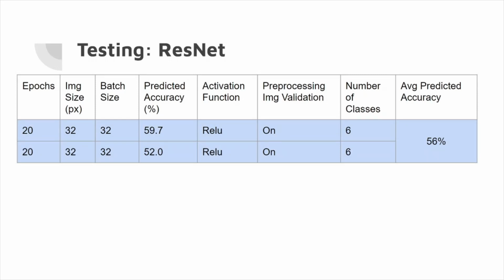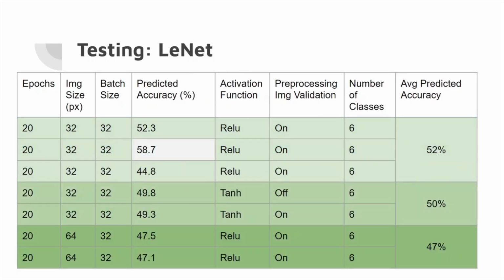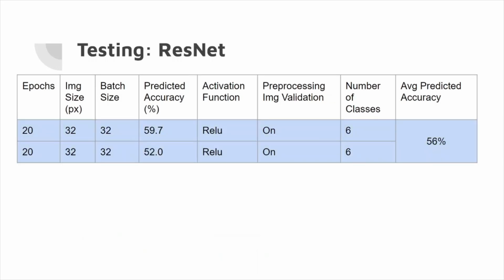For ResNet, again, compared to LeanNet, ResNet ended up being a bit better, which is what we were hoping for. If we go back and look at the best of LeanNet, we had about 52% for average accuracy, 58.7 at the very best. Going back down to ResNet, we get up to 59.7 for predicted accuracy and 56 for average. And this is what you would expect given how ResNet works compared to LeanNet.